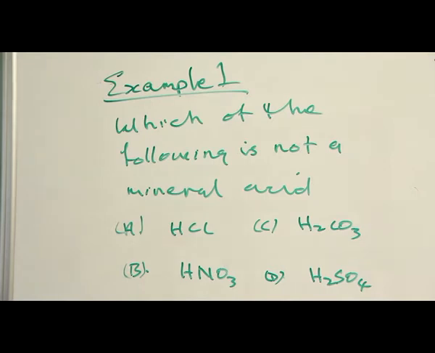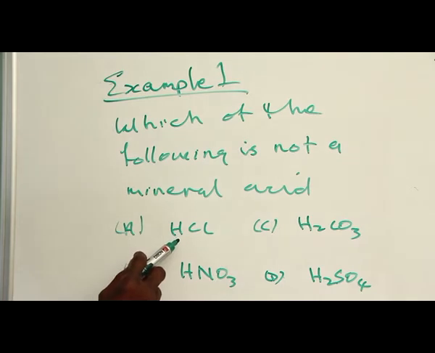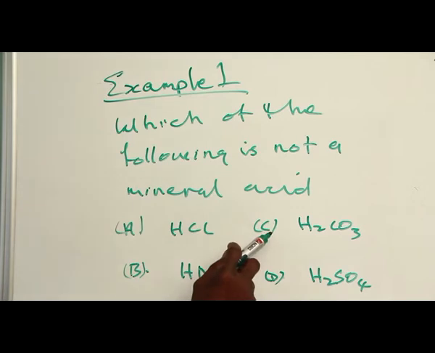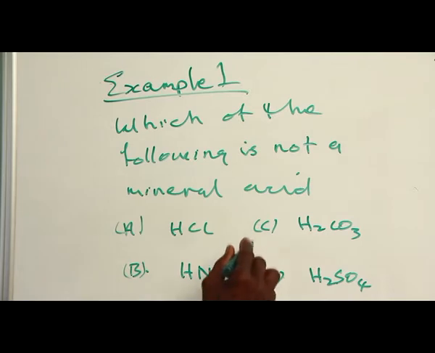Let's look at each and every one of them. Mineral acids are strong acids. These are acids that ionize completely in water. Now, hydrochloric acid ionizes completely. Trioxonitrate(V) acid ionizes completely. But trioxocarbonate(IV) acid ionizes partially, while tetraoxosulfate(VI) acid also ionizes completely. So the only acid that is not a mineral acid, which does not ionize completely in water, is trioxocarbonate(IV) acid, and consequently the correct option is C.